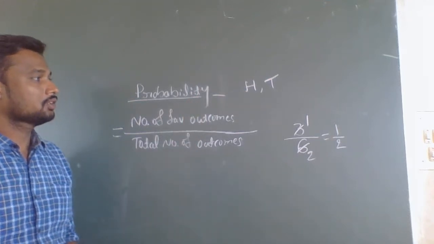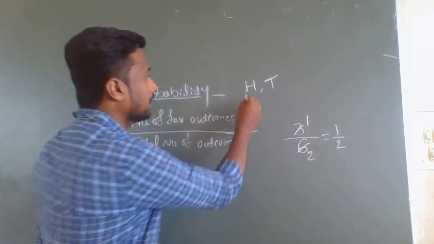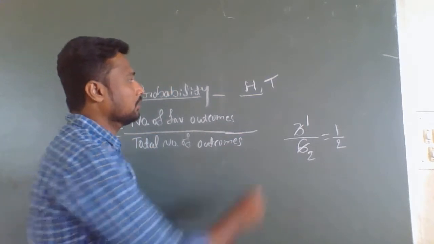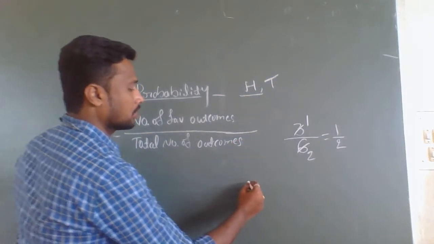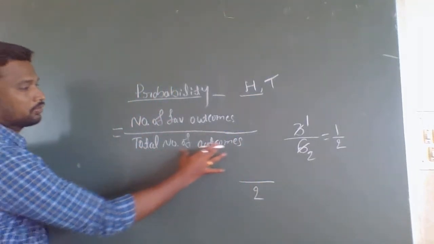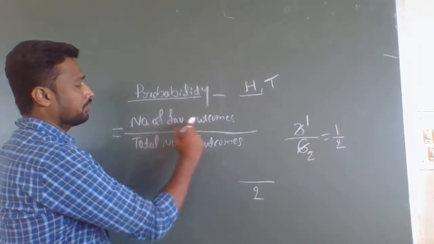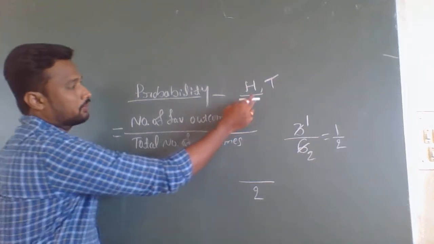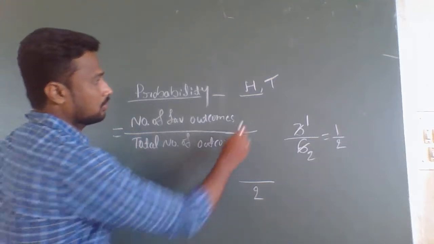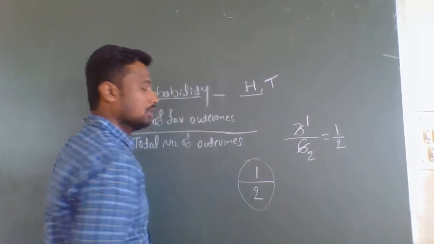So out of this, probability of getting head, how can you write? So there are totally two outcomes. So here also you should write total number of outcomes is 2. Like that only. So now number of favorable outcomes. Now I am asking number of getting head outcome. So head is 1, therefore 1. So the answer is 1 by 2.